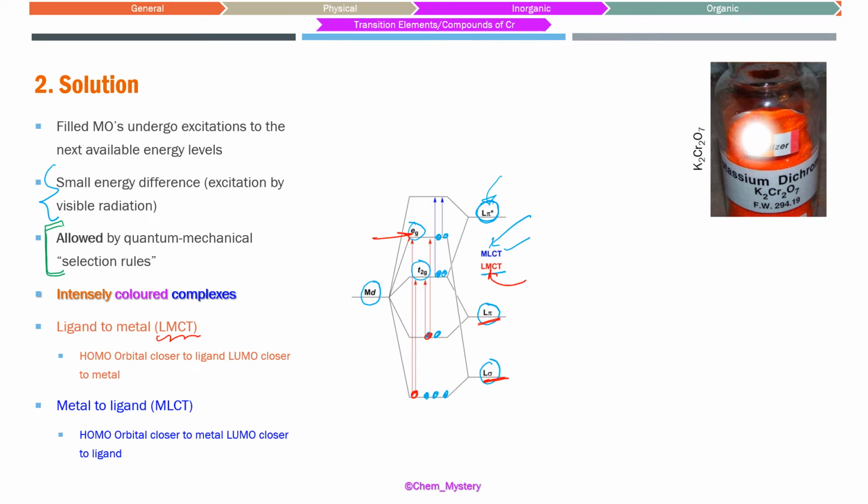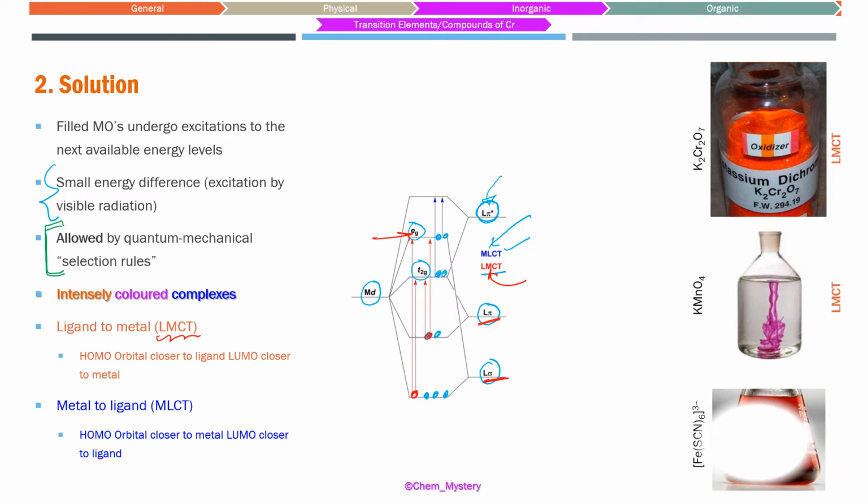Okay, so the question was about K2Cr2O7 and KMnO4. This compound K2Cr2O7 has that orange color, and that color is originating from ligand to metal charge transfer. So oxide electrons are being transferred into the chromium's EG set of orbitals. That is how this charge transfer is going to take place. Similar thing happens in KMnO4, where also this is going to be a ligand to metal charge transfer case.